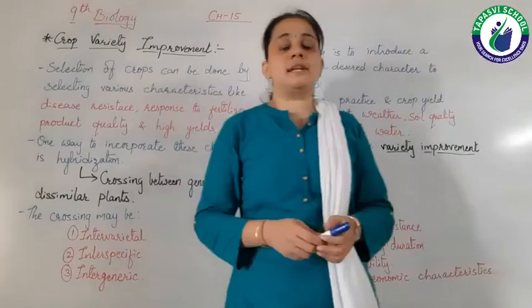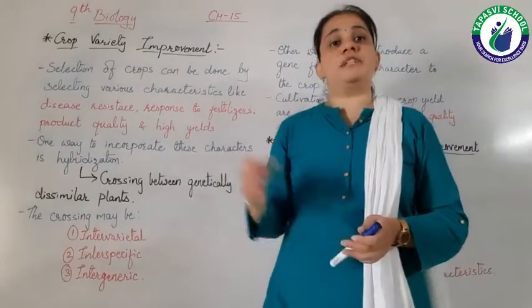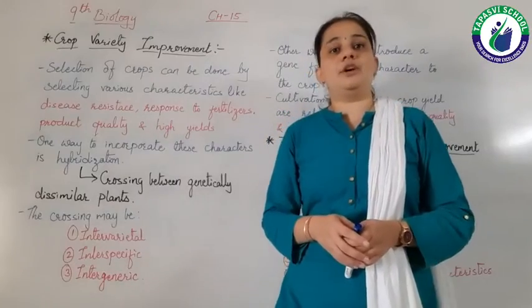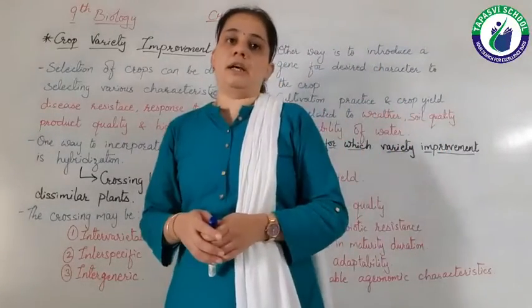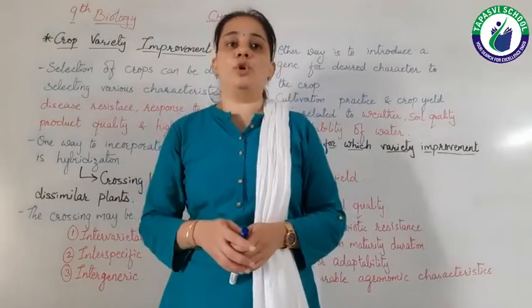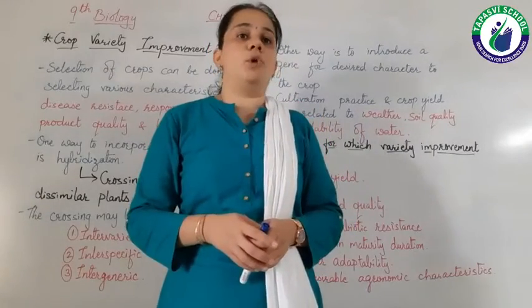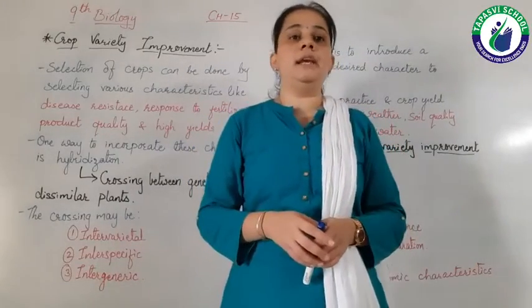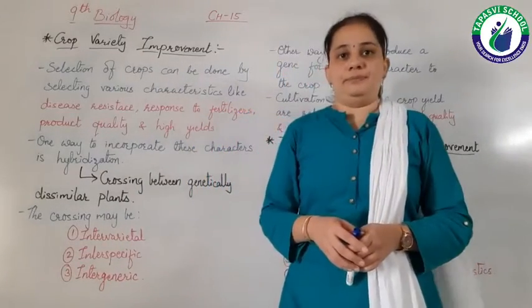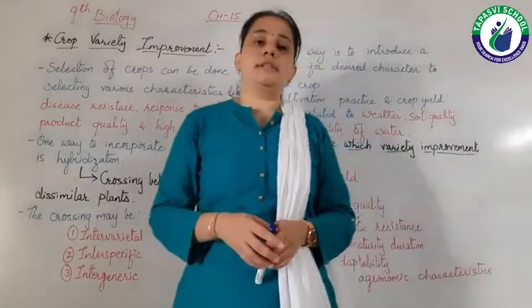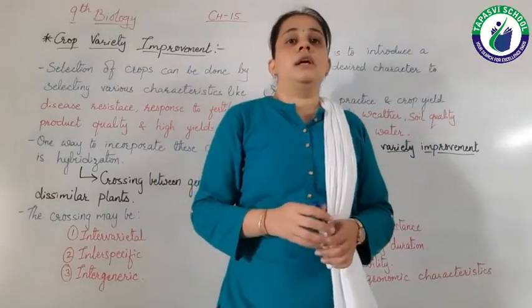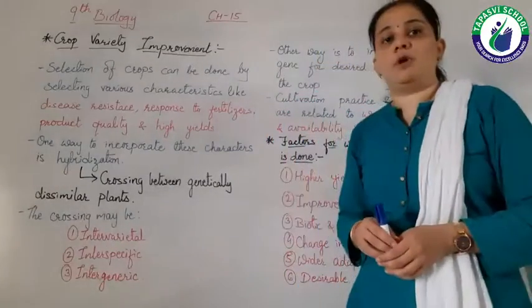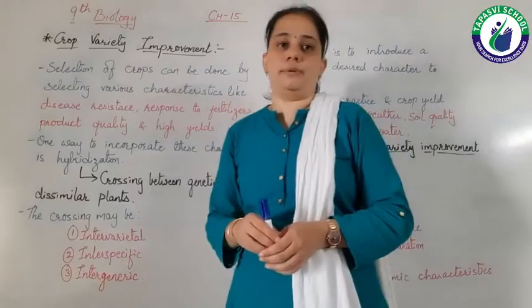Then we discussed the different crops which are grown in different seasons, that is Rabi crops and Kharif crops. The Kharif crops are crops which are grown generally in monsoon, and Rabi crops are the crops which are grown generally in the winter season. Then we discussed that in India we have two types of revolution, that is green revolution and white revolution.